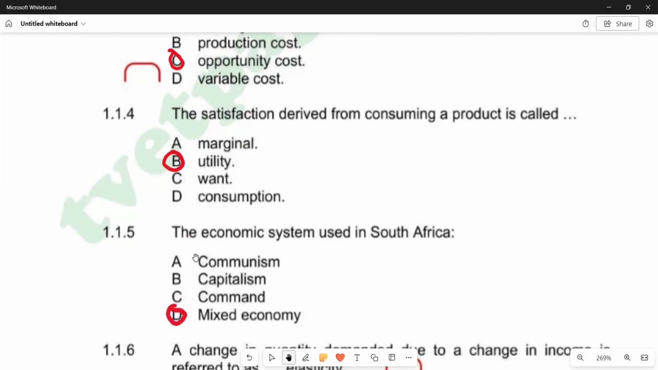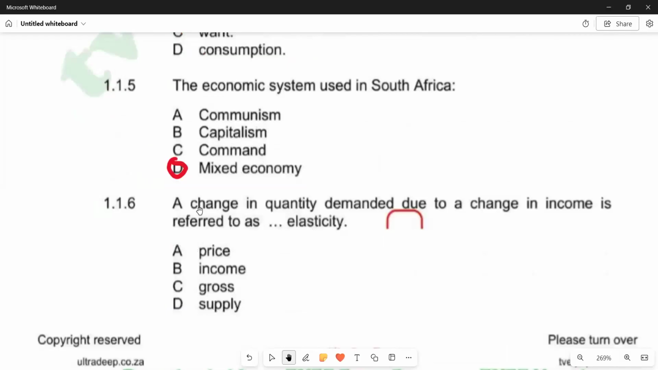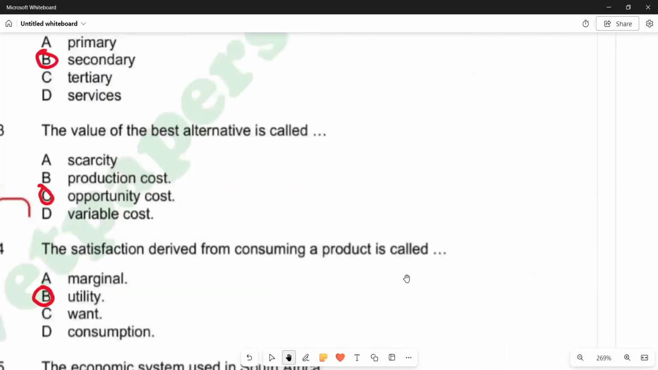Then we can move on to the next one, which is 1.1.6, which is saying a change in quantity demanded due to a change in income is referred to as dash elasticity. And we know that that one is income elasticity. Very simple as it is. So we've got B, which is 1.1.6. And then we go to the next page where we're having 1.1.7.